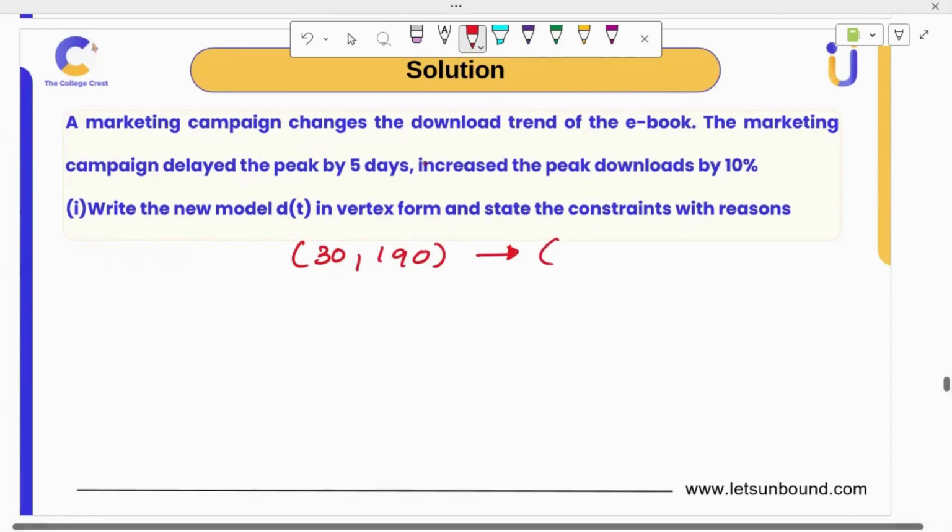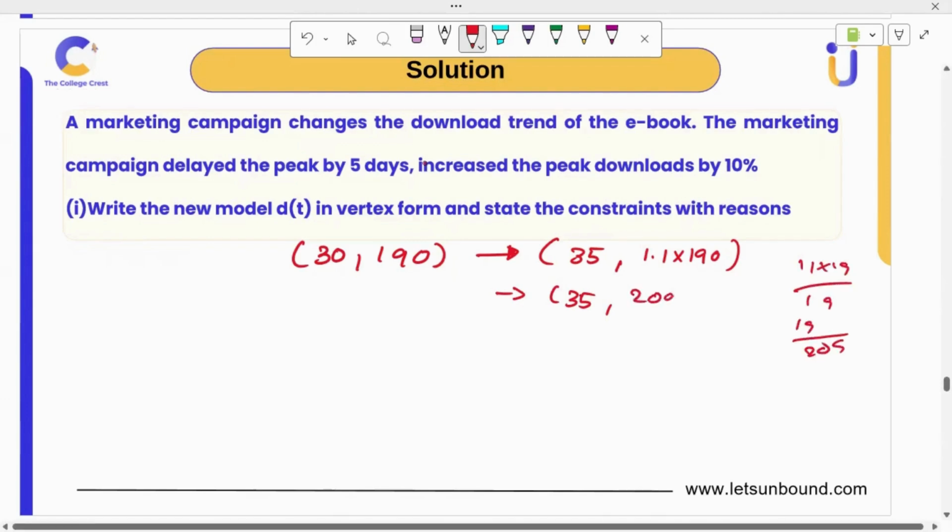Delayed by 5 days means after 35 days only, not 25 or something. 5 days delay means it takes an extra 5 days to reach the peak. And 10% increase means you multiply 1.1 into the old peak download. So (35, 1.1 into 190) is 11 into 19, which is 209.